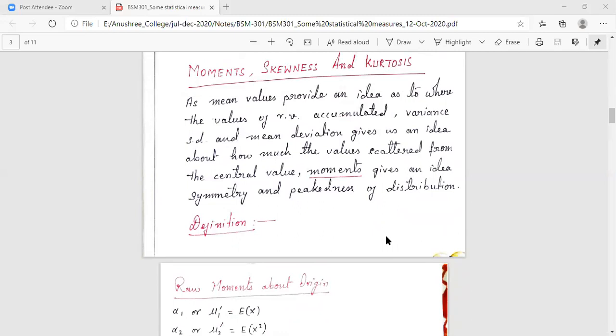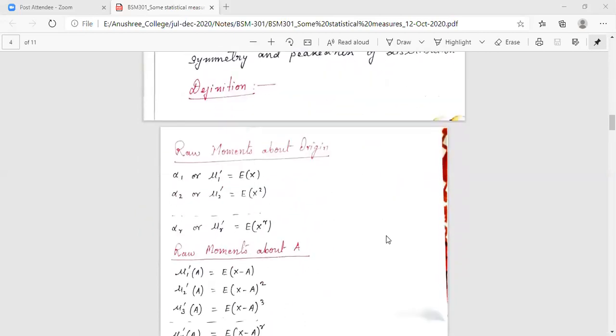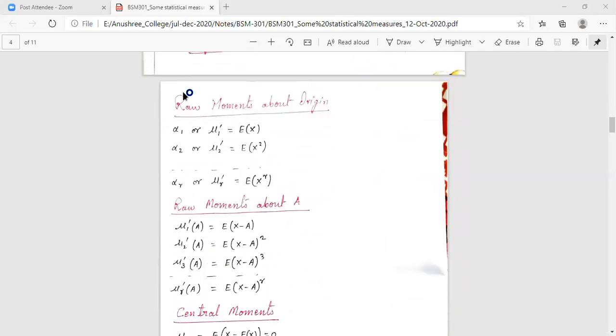These are just formulas, nothing else is there. Some types of moments, and then skewness and kurtosis, we will learn. The first type of moment that will be there is raw moments about origin.